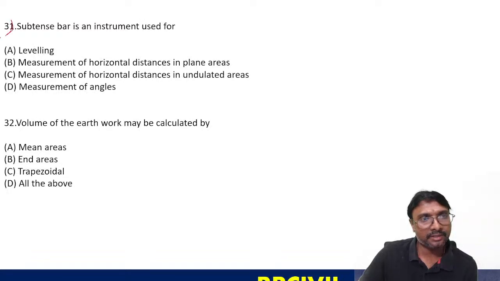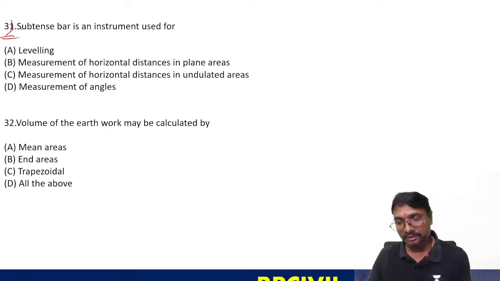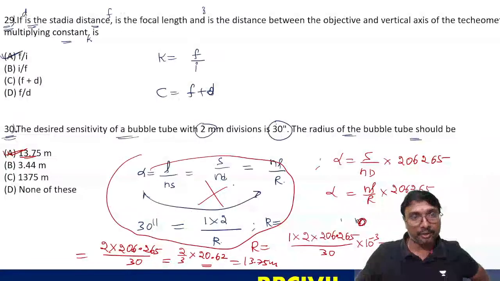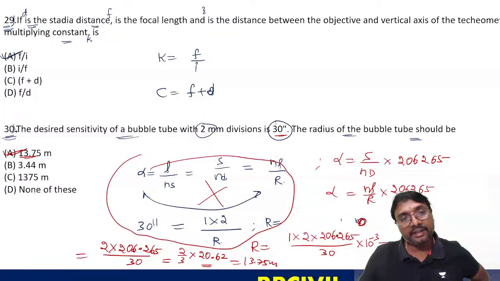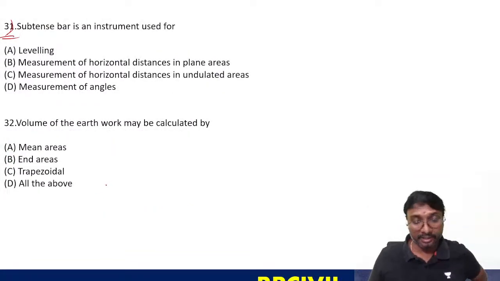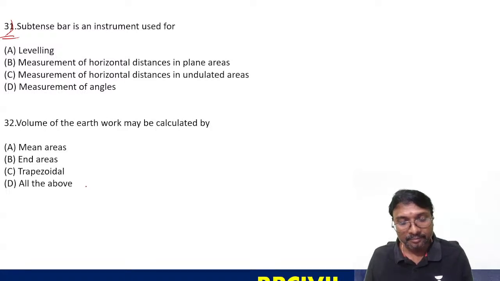31st question, tell me the answer for this question. Select the answer. If you are using this formula, this alpha you will be getting in radians. Here this is in seconds, so you can convert it as 30 divided by 206265. If you write it like that, then it is correct, because this formula is for radians. You convert that seconds to radians, that is important. 31st question and 32nd question, select the answer everyone.